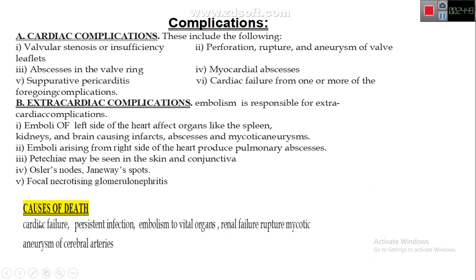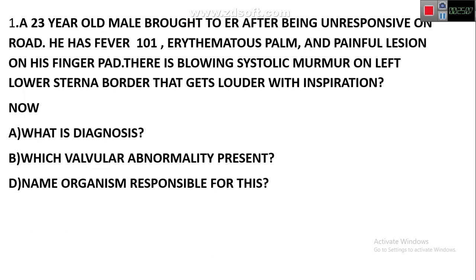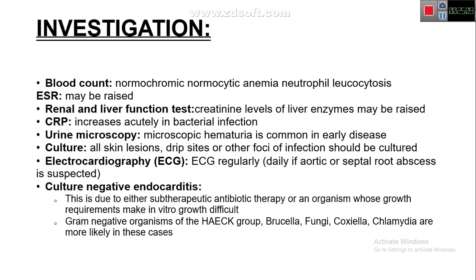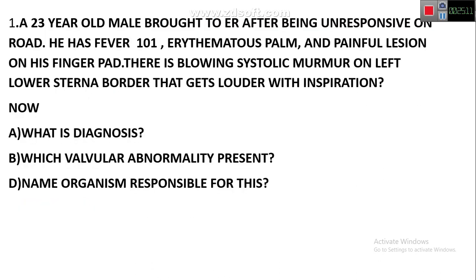The causes of death are mainly cardiac failure, persistent infection, embolus to vital organs like stroke in the brain, and rupturing of the mycotic aneurysm of cerebral arteries. Mycotic aneurysms are actually due to infection, not because mycos stands for fungus. It is most commonly due to infection. So this is the end of the infective endocarditis pathology section.